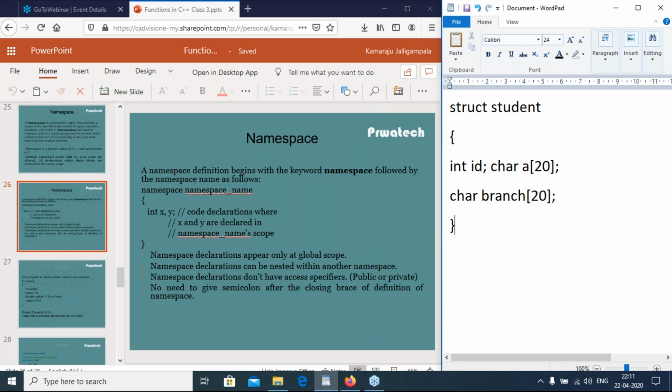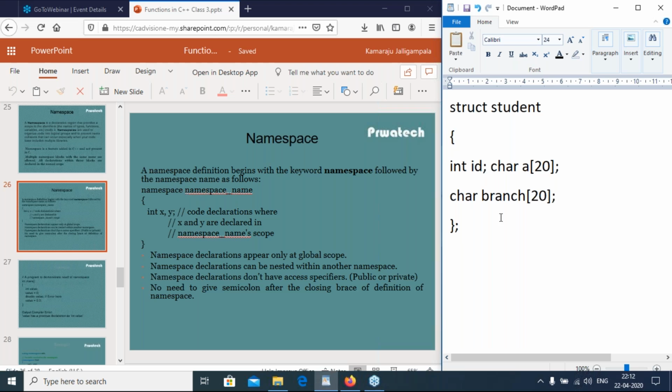So structure and with semicolon. So student is the structure, then id is the integer and name is the array, branch is another array having 20 characters. Okay, so at the end of curly braces we are using semicolon.